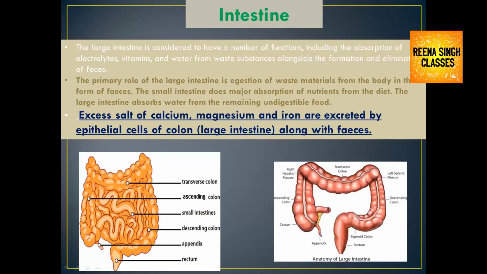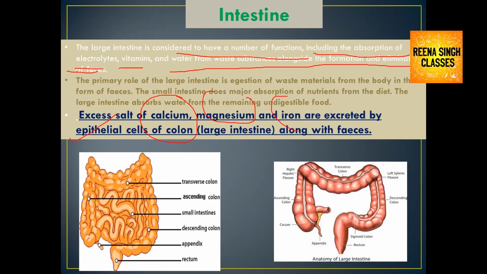The intestine also plays an important role in excretion. We know that the large intestine has a large number of functions, including the absorption of electrolytes, vitamins, and water from waste substances, alongside the formation and elimination of feces. The large intestine helps in the excretion of excess salts of calcium, magnesium, and iron, which are excreted by the epithelial cells of the colon of the large intestine along with the feces.